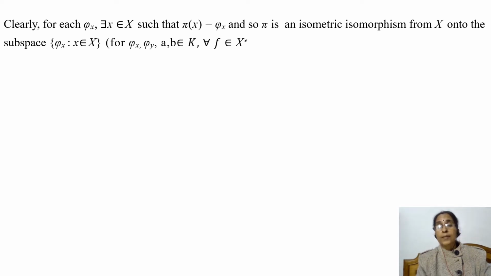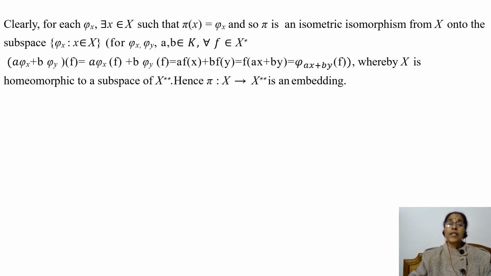Here we note that this set is a subspace of X**, because for any two elements φ_x and φ_y of this set, for any two scalars a and b, and for every bounded linear functional f on X, we note that (aφ_x + bφ_y)(f) is equal to aφ_x(f) plus bφ_y(f), and by definition this is equal to a f(x) plus b f(y).